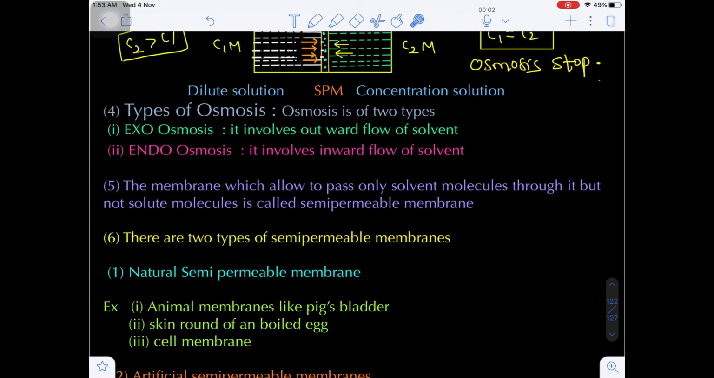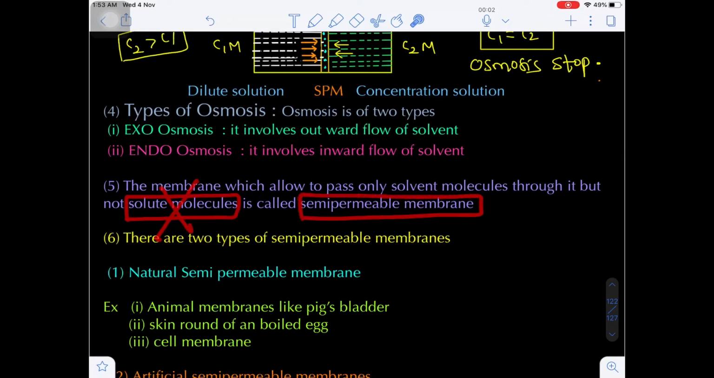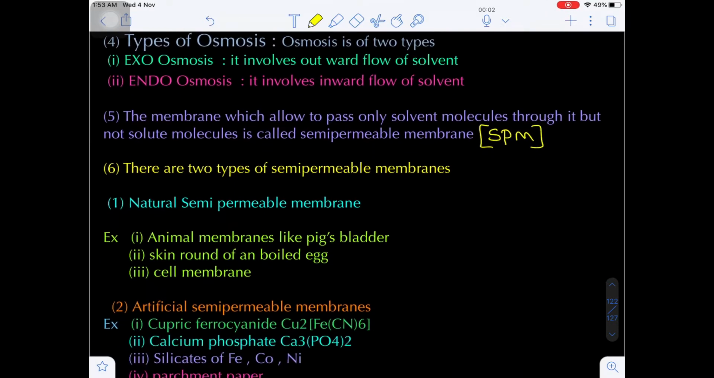Now, what is the semi-permeable membrane? What is the definition of a semi-permeable membrane? It is a membrane which allows only solvent molecules to pass through it, but not the solute molecules. That means the membrane which only allows the solvent molecules to pass through it, but could not allow the solute molecules. Such a membrane is known as a semi-permeable membrane.